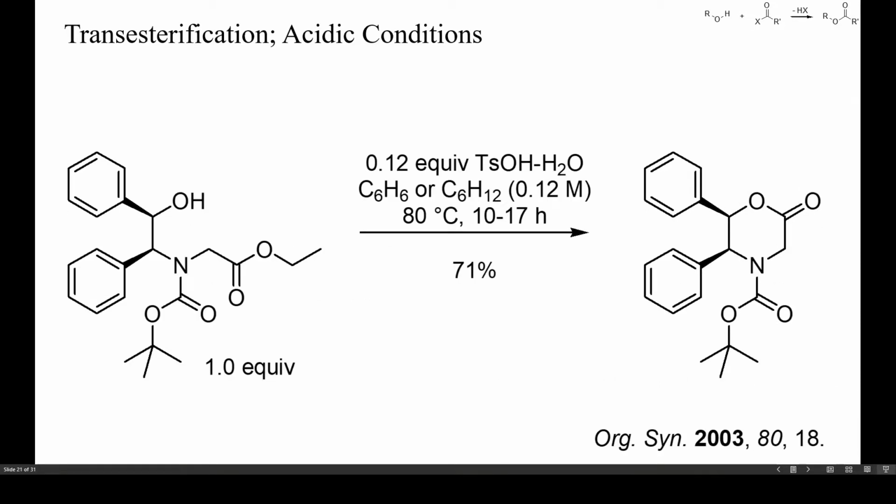Lactones are often prepared by acid-catalyzed cyclization of hydroxyesters, as in this example. Here, 12% of toluenesulfonic acid was used as catalyst, and the lactonization required heating, but often these reactions already proceed at room temperature at acceptable rates.